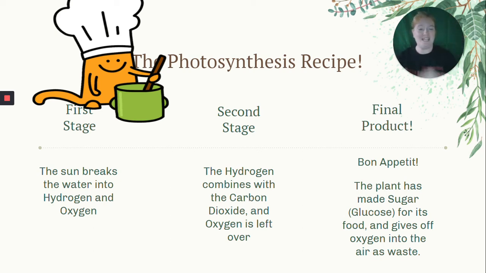Okay, next stage, the hydrogen that we got from stage one and carbon dioxide combine in this whole series of complicated steps, but at the end make glucose. So at the end, the plant has made sugar or glucose for its food and gives off oxygen to the air as its waste product. And then we breathe in that waste product.